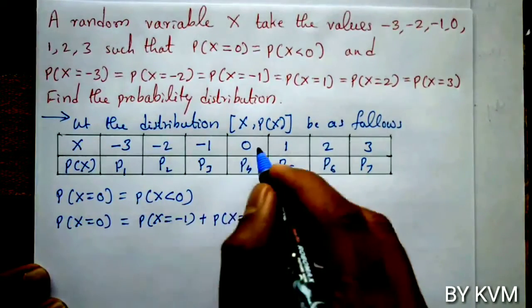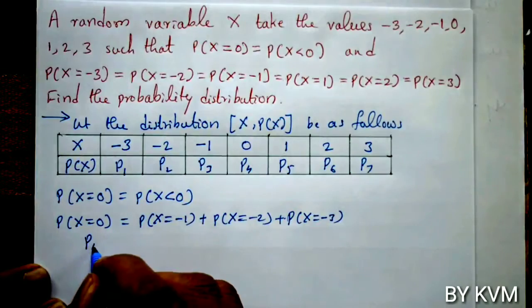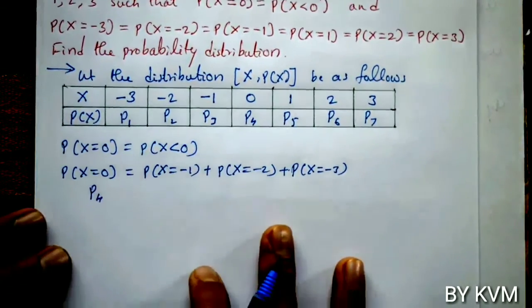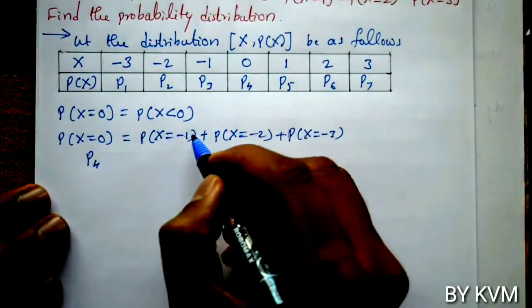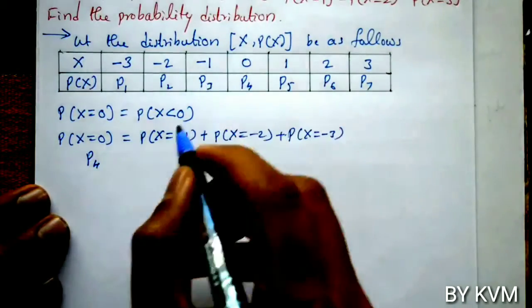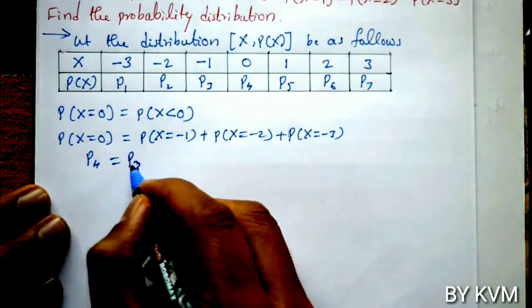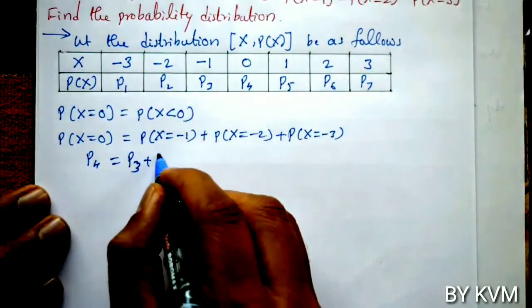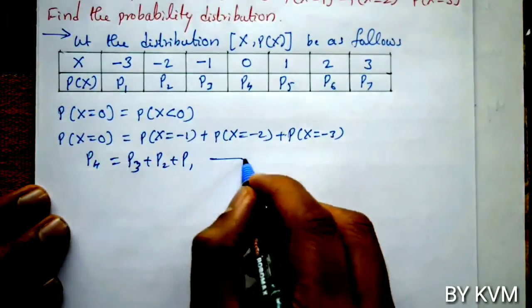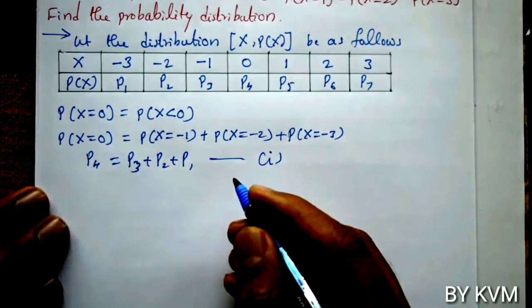So, p of x equals 0 means we have taken p4. So, p4 equals p of x equals minus 1 is p3, plus p of x equals minus 2 is p2, and p of x equals minus 3 is p1. So, take this equation as 1.